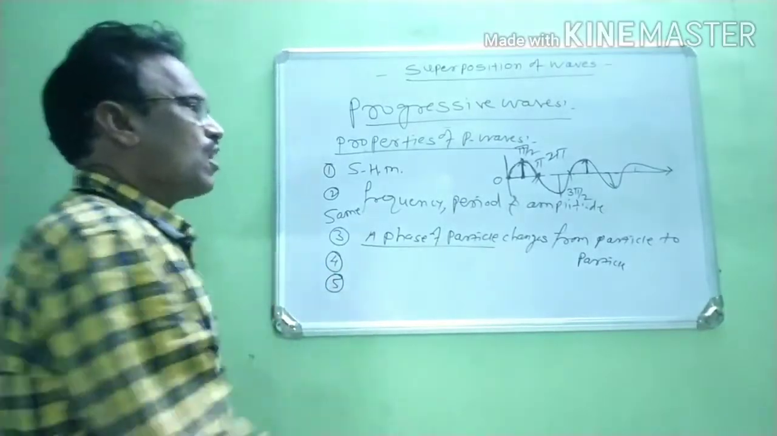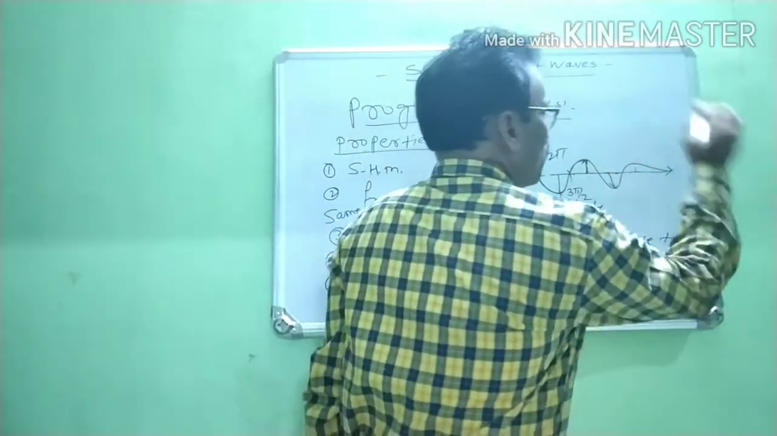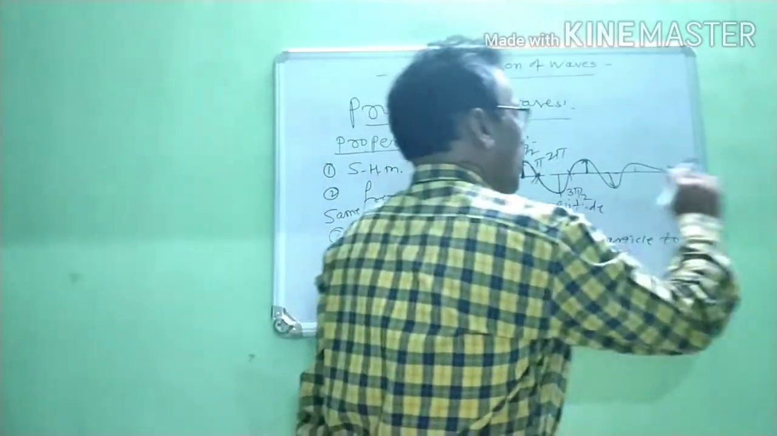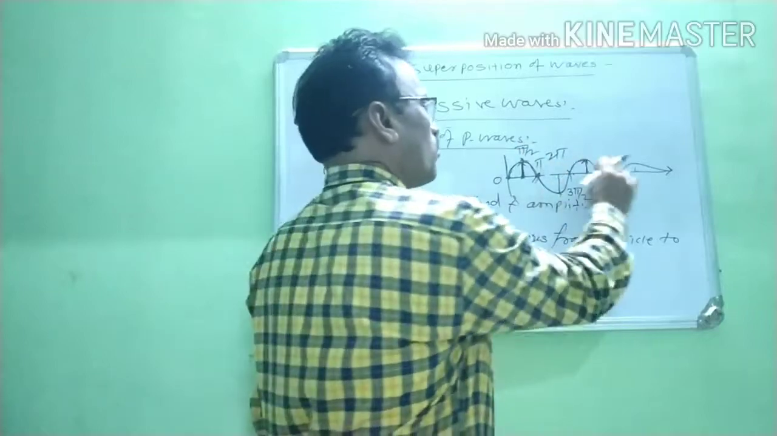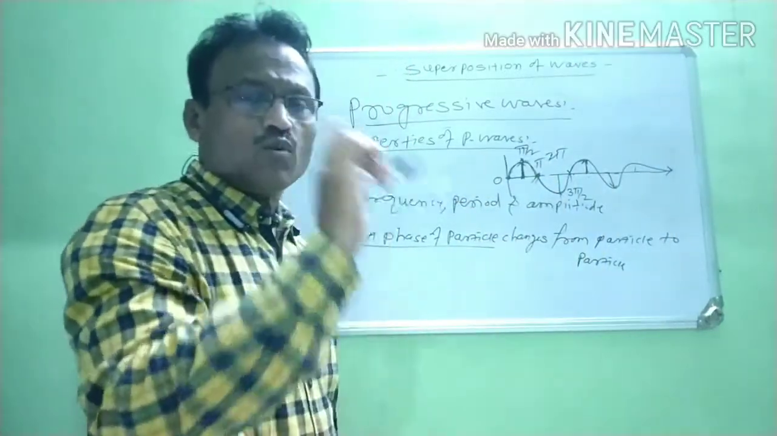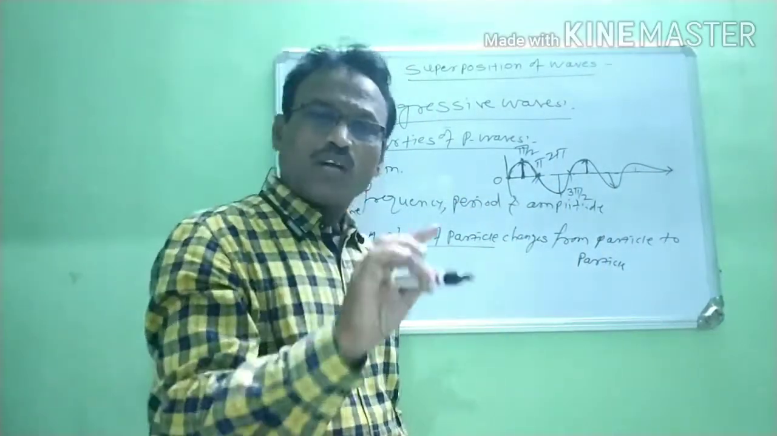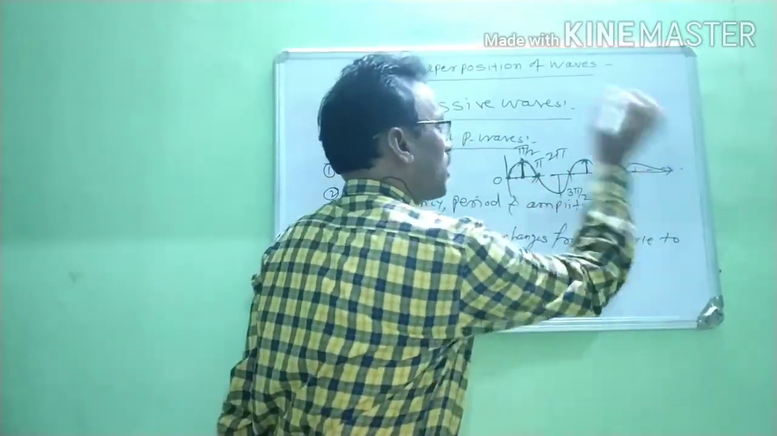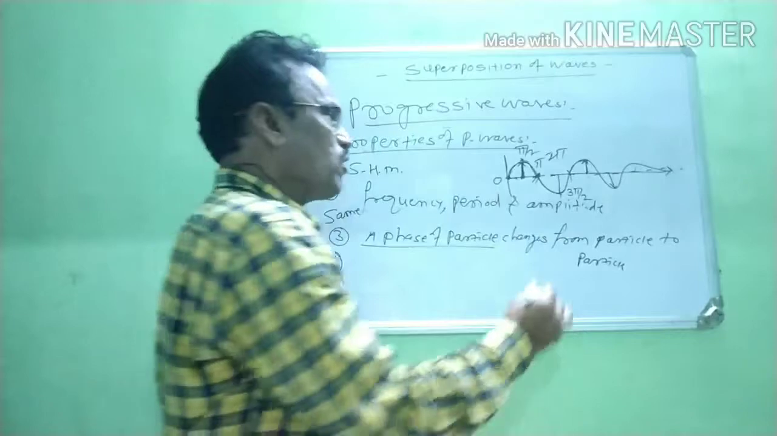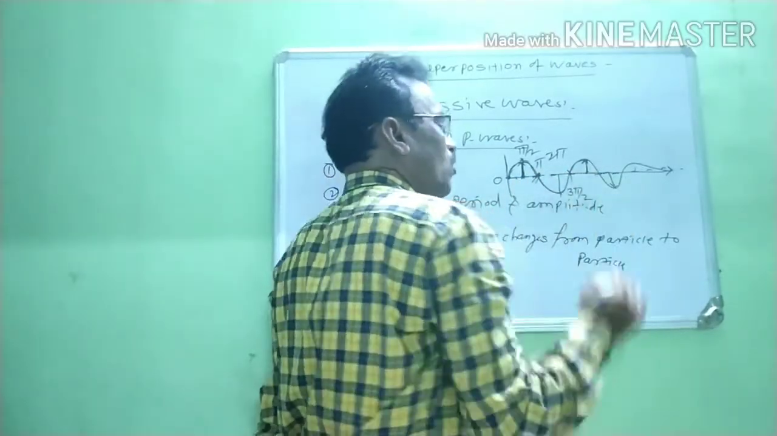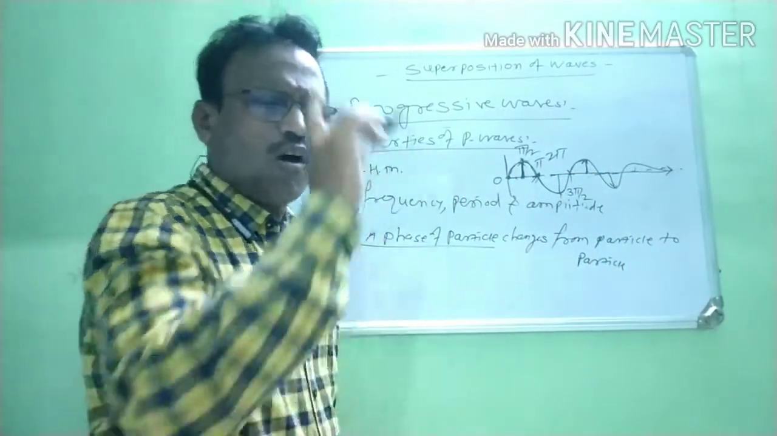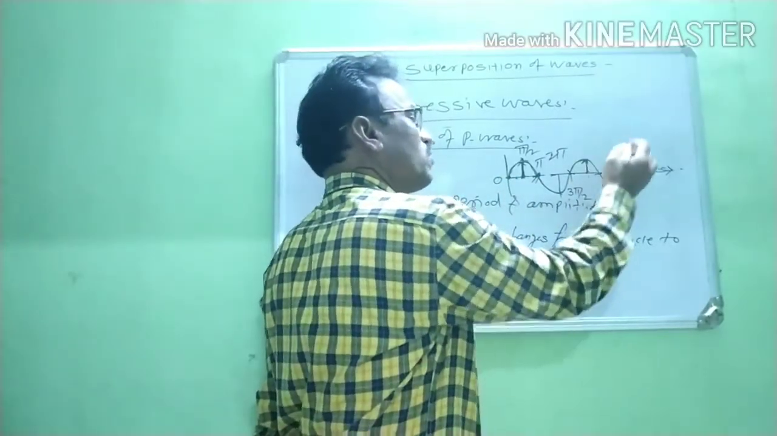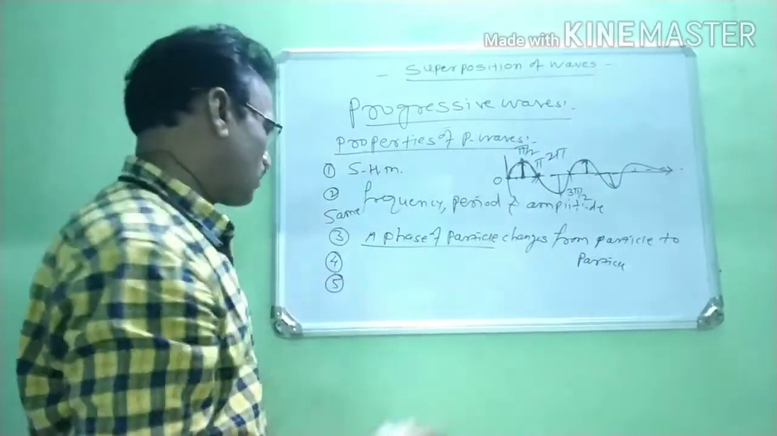Number 5. When progressive waves travel through the medium, each and every particle of that medium vibrates. There is no particle which remains permanently at rest. There is no particle in that medium which does not vibrate. Therefore, all particles vibrate.